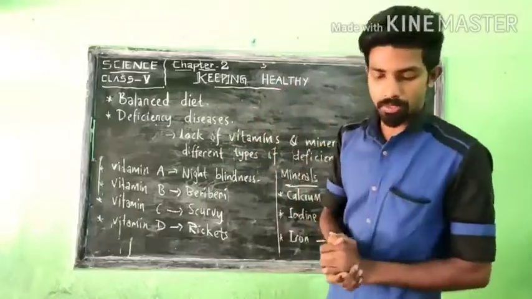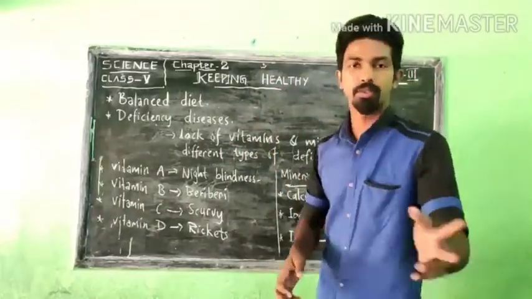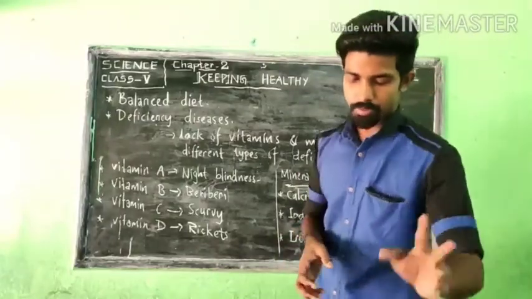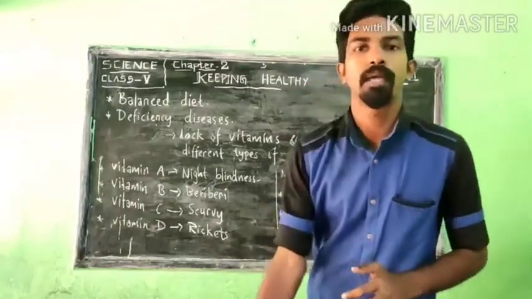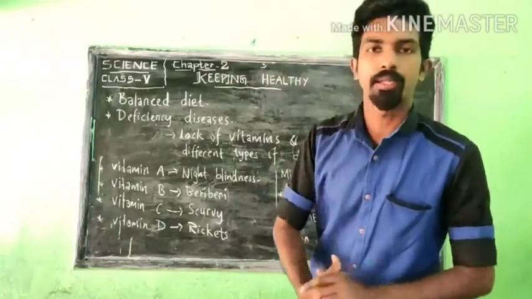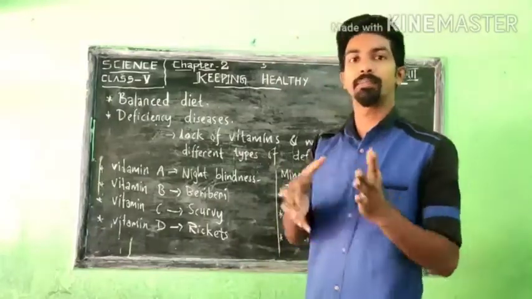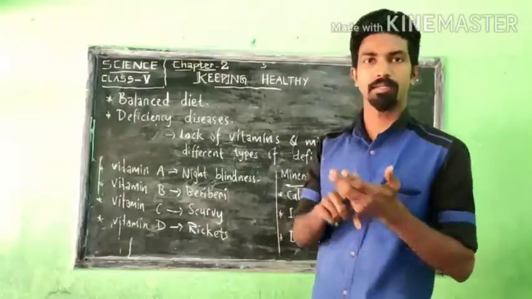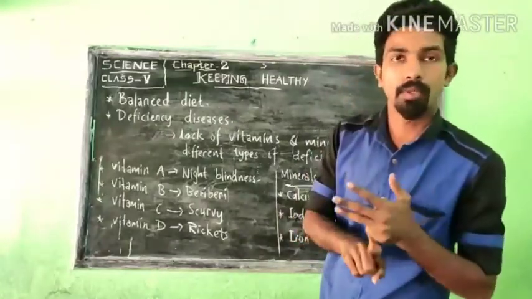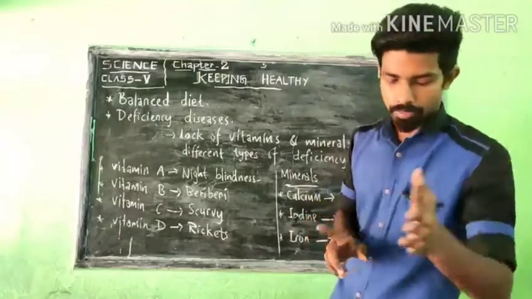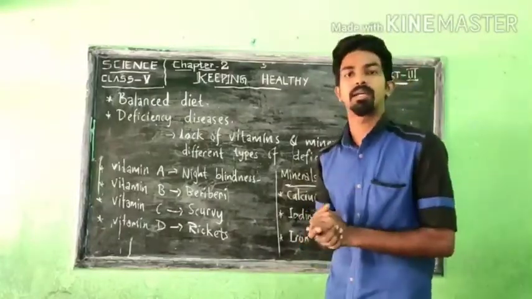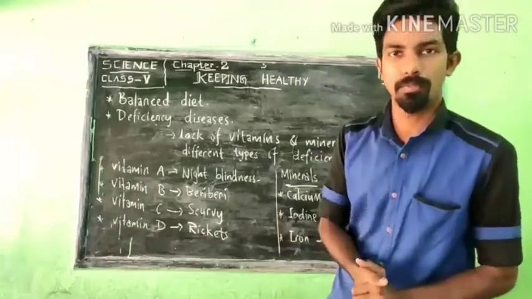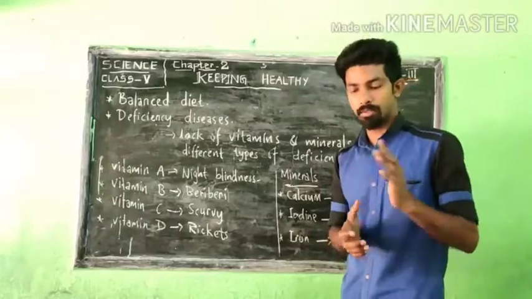We already posted two videos of this same chapter. We were discussing the components of food, the different types of nutrients which we take in our daily life, which we must include in our daily food. We already discussed proteins, carbohydrates, fats, then vitamins and minerals, then water and roughage. I think you have almost understood all these things.